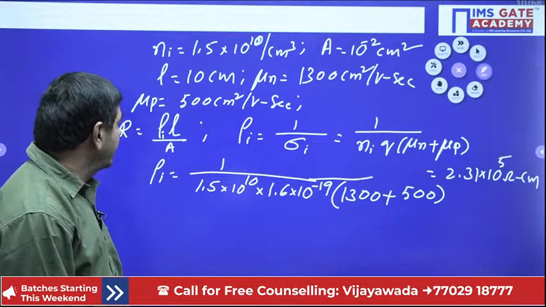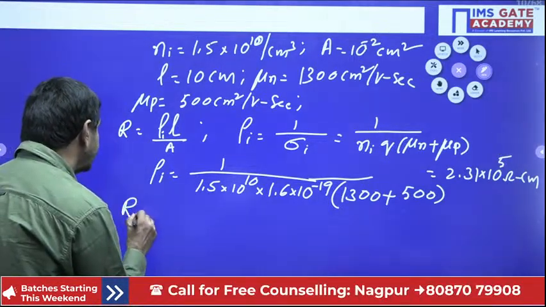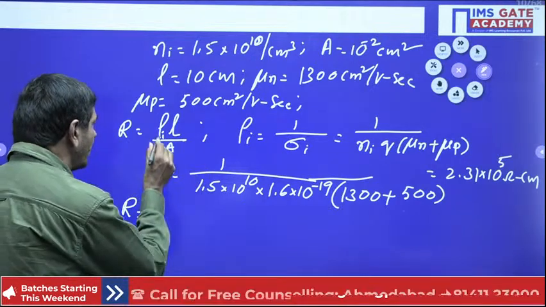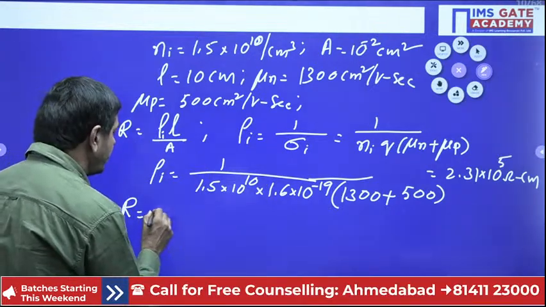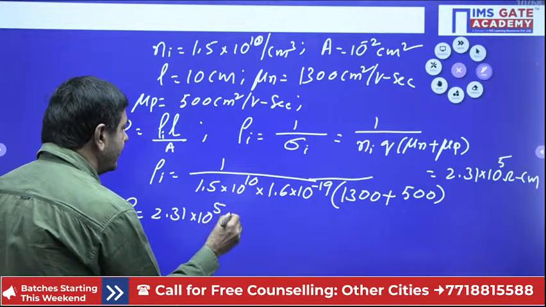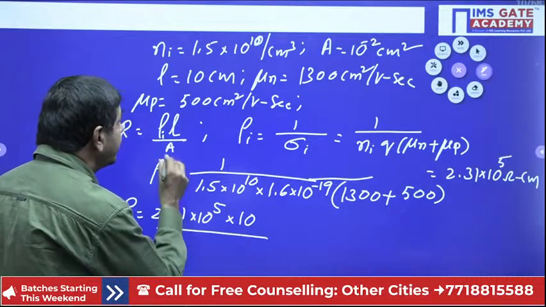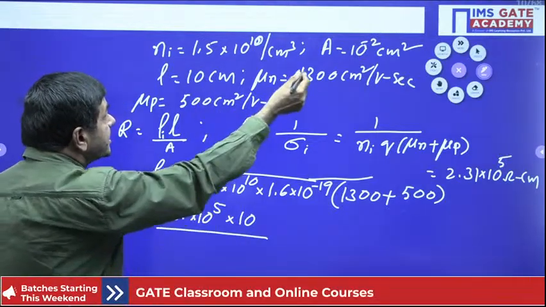Once you are getting rho I, you can determine the resistance R. How can you find the resistance of the intrinsic semiconductor? Rho I, 2.31 into 10 power 5, into length, 10 centimeters, and the area is given as 10 power minus 2 in the problem.